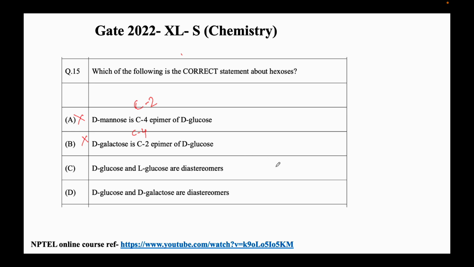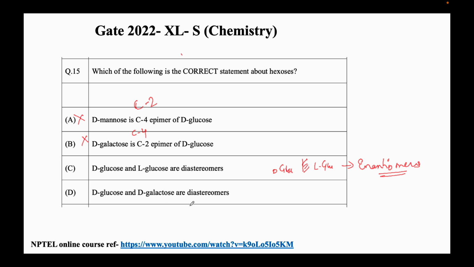D-glucose and L-glucose are mirror images, and mirror images are enantiomers. Always remember, mirror images are non-superimposable enantiomers. Enantiomers and diastereomers are completely opposite.